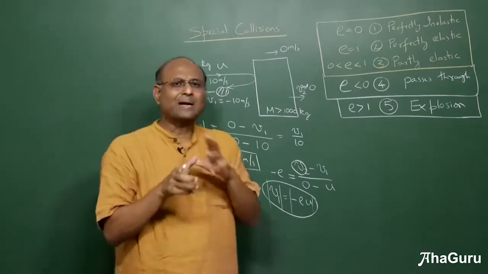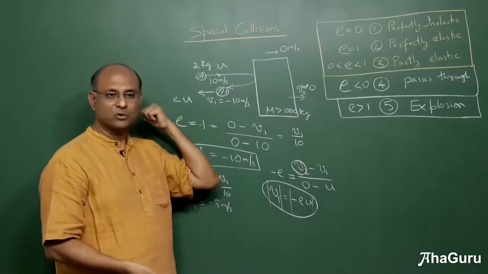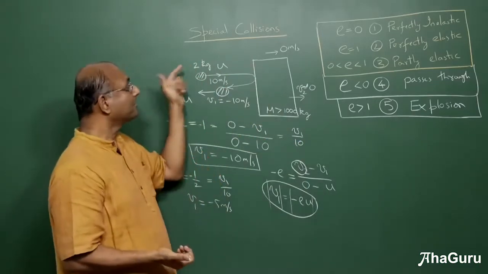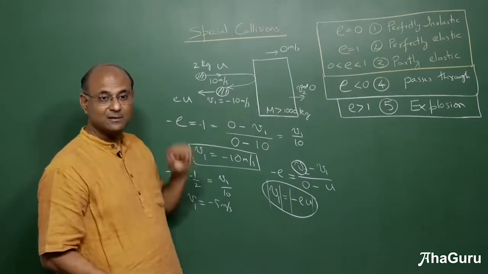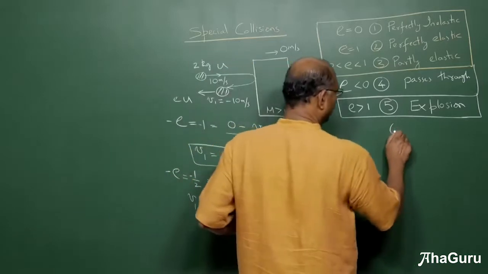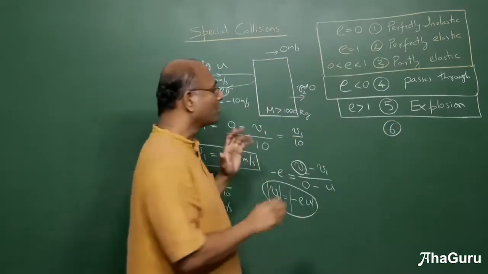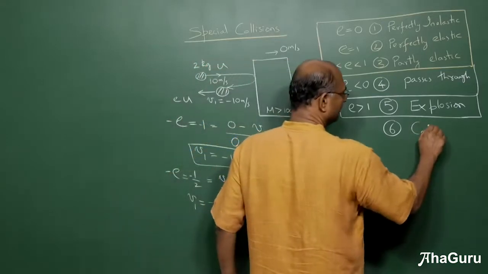For at least an elastic collision, you know that whatever speed you're coming in with, you're going to bounce back with the same speed, because the wall has no kinetic energy. At this point, let me first state it, and then we will worry about it in a minute. Here we are talking about a collision with a wall.